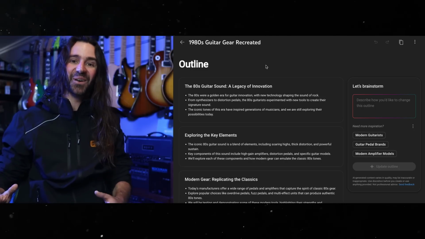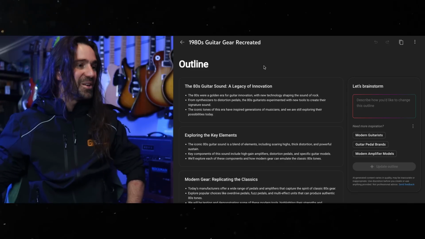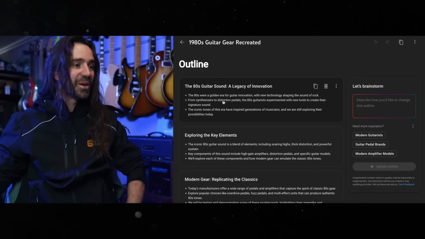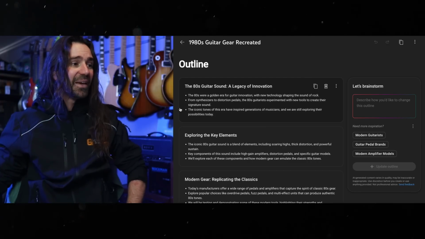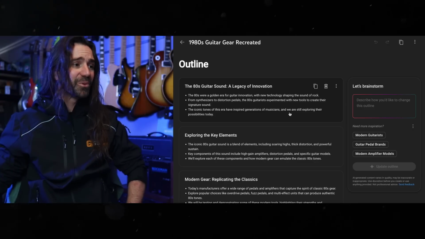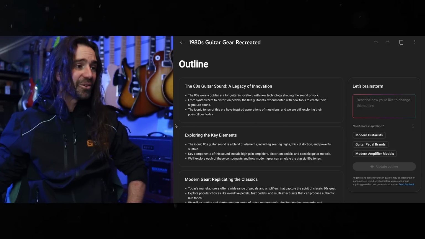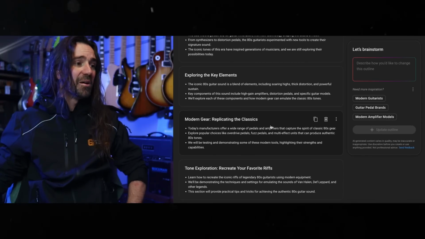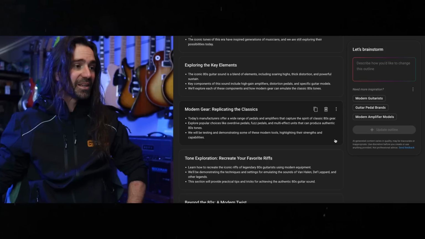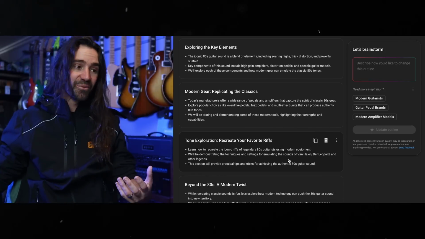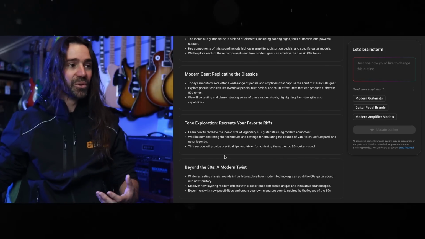This is pretty good so far. I'm kind of agreeing with these points. From synthesizers to distortion pedals, the 80s guitarists experimented with new tools to create their signature sound. And the iconic tones of this era have inspired generations of musicians, and we are still exploring their possibilities today. Then it goes through exploring the key elements, modern gear, recreating the classics, tone exploration, recreating your favorite riffs, beyond the 80s, a modern twist.